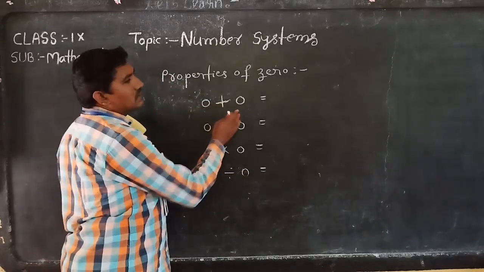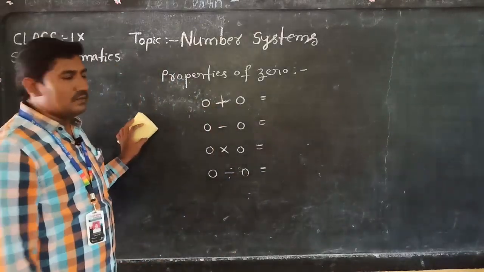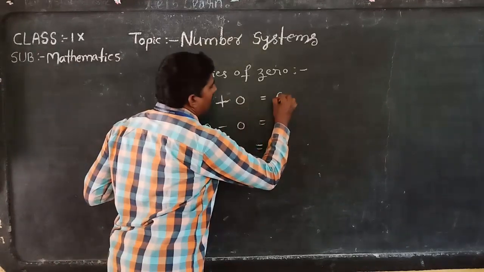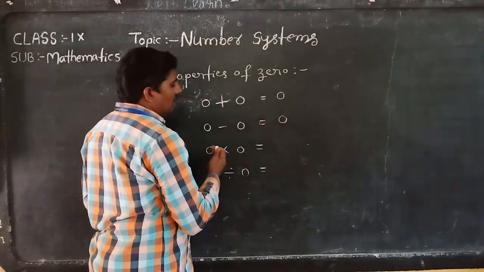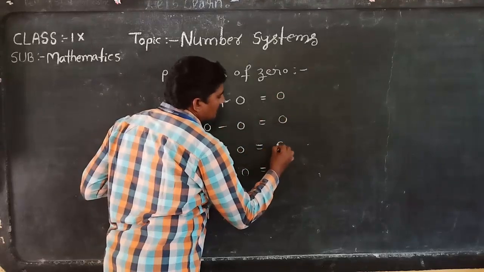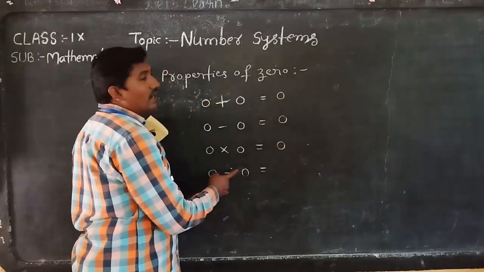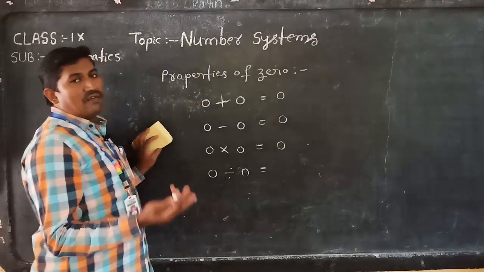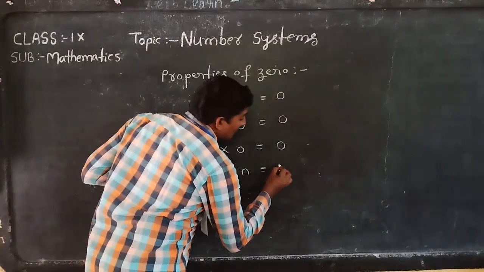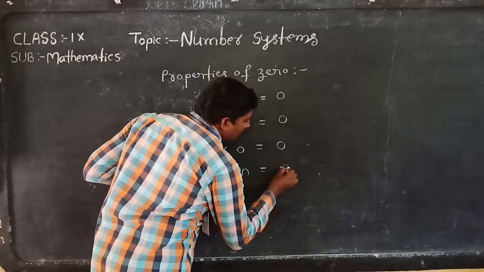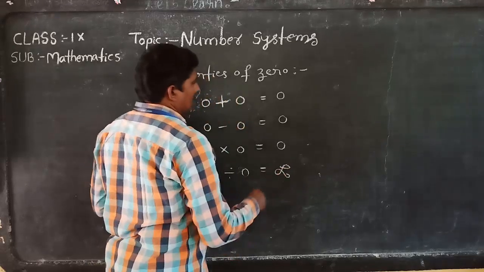0 plus 0, 0 is nothing but there is no value. 0 plus 0 is equal to 0 only. 0 minus 0 is equal to 0 only. 0 into any number is 0 only. 0 divided by 0 is an undefined value. Why? Because this is an infinity or undefined value. Once again we will see.